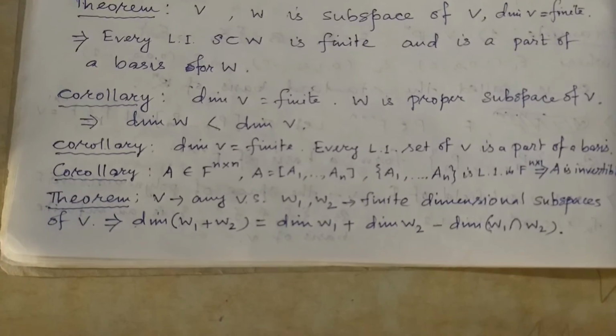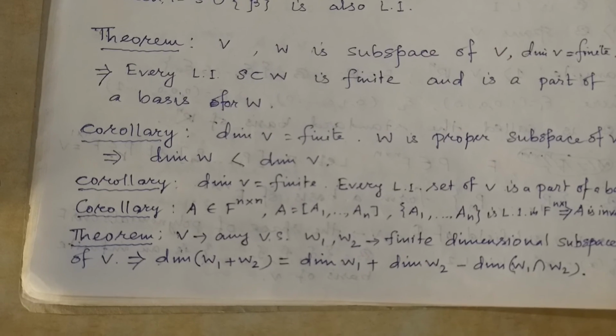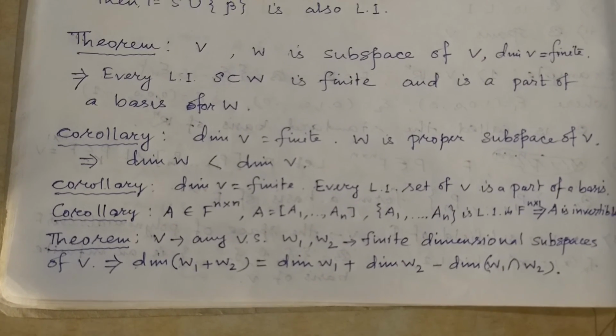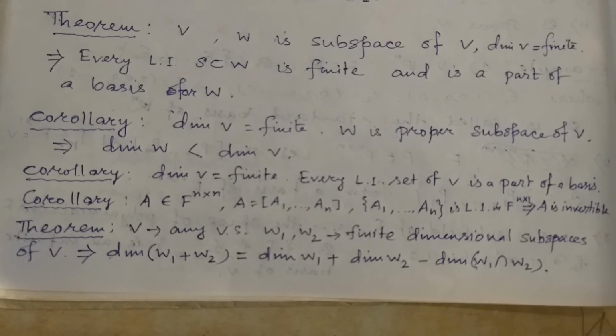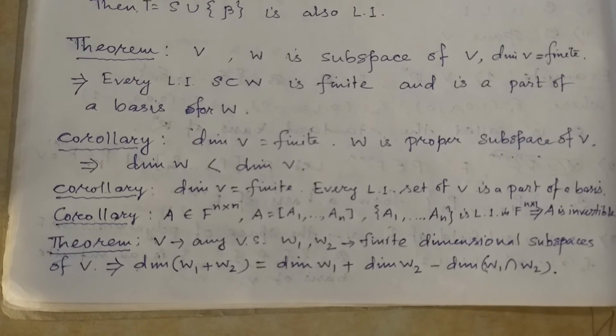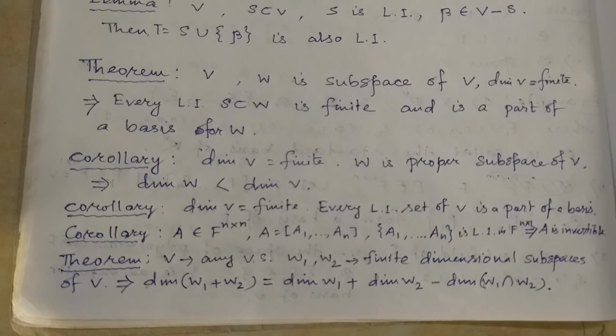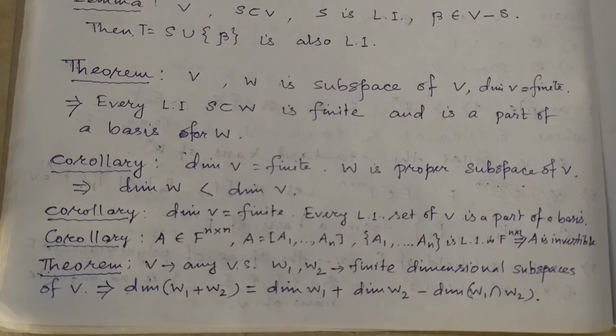Next theorem, important theorem. Let V be any vector space and W1, W2 be two finite dimensional subspaces of V. Clear? Then we know that W1 plus W2 is the set of alpha plus beta, such that alpha belongs to W1 and beta belongs to W2.